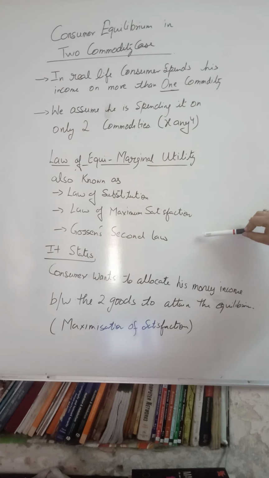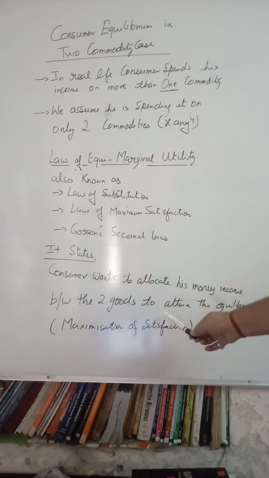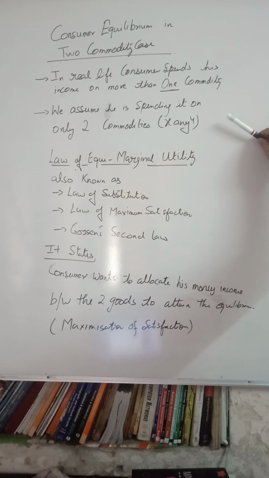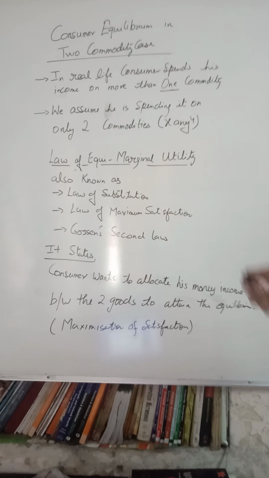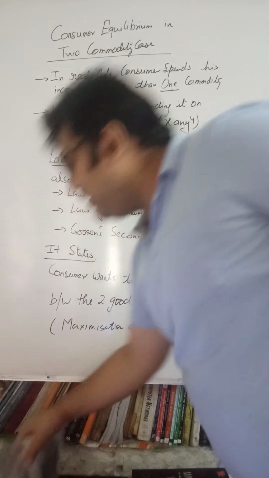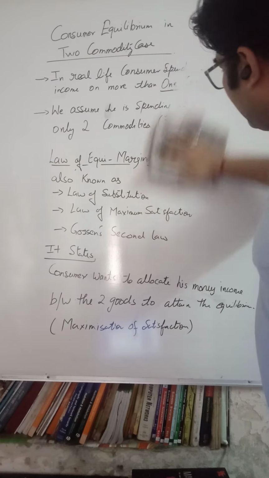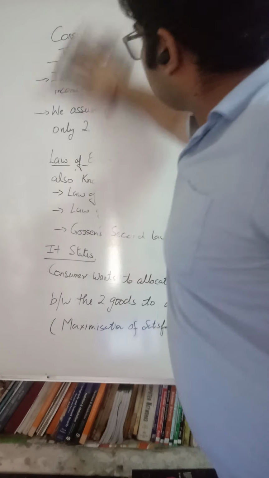And this law states that the consumer wants to allocate his money income between the two goods to attain equilibrium. That means the consumer makes an expenditure of his income on these two commodities only and tries to maximize his satisfaction. Fine. So let's see how he will maximize his satisfaction.